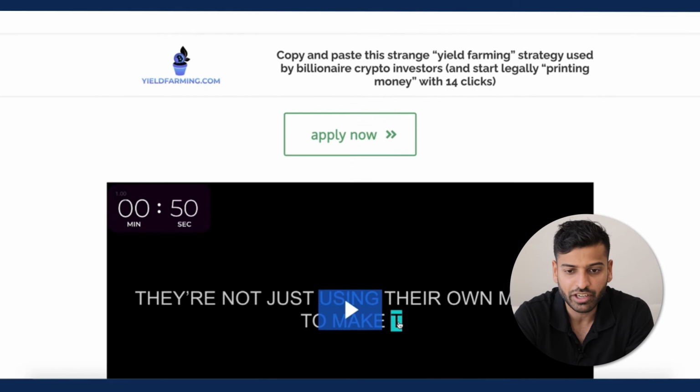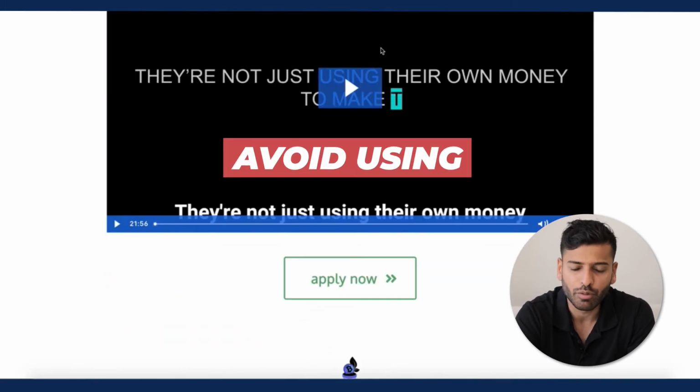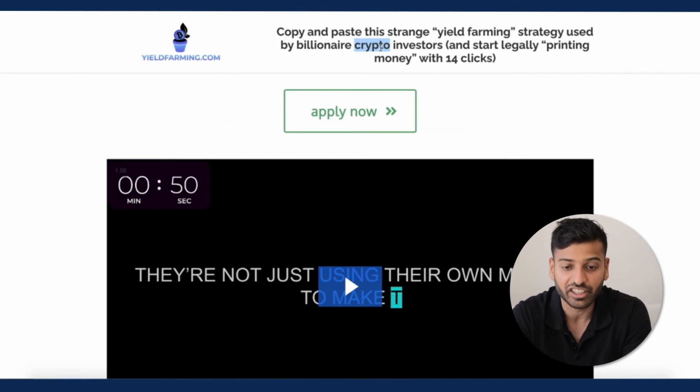So the only thing I would have done differently is maybe not mention crypto in here. And I think yield farming is a term that's not triggering those kind of manual reviews. However, it goes to show that you can get away with things with this, especially if you avoid using terms that are kind of like investment advice, etc. But yeah, this technically isn't compliant because it's pretty much investment advice, but then it's also educational resources. So it's a lot of vagueness right now about this. And in my opinion, the vagueness means that you should try to run ads. And if you get rejected, if you get basically your ads disapproved, that's okay, but it's better to try and run an ad than to not run an ad.